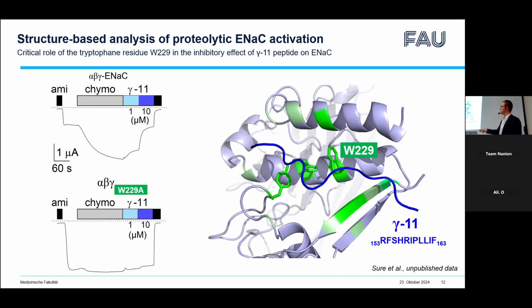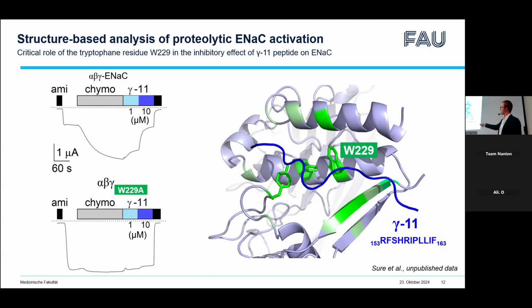This was probably because the endogenous peptide, which is still there, can no longer bind to this site and produce an inhibitory effect. Consistent with this interpretation, application of chymotrypsin in the bath solution produced no further stimulatory effect. And importantly, application of synthetic peptide also produced no inhibition, meaning that both endogenous peptide and synthetic peptide can no longer bind to the binding site and produce an inhibitory effect.